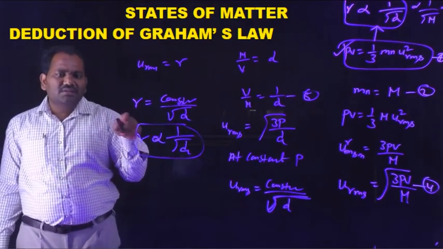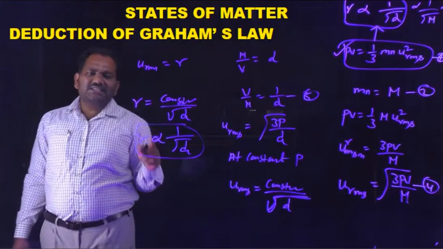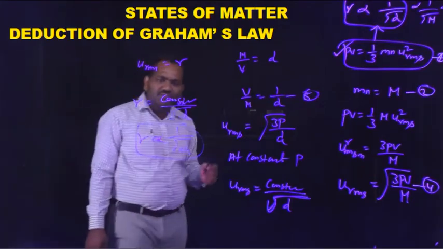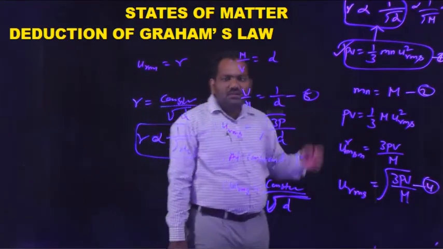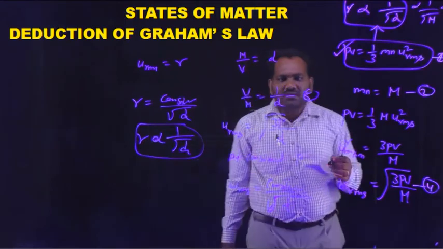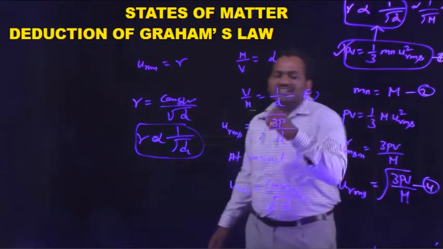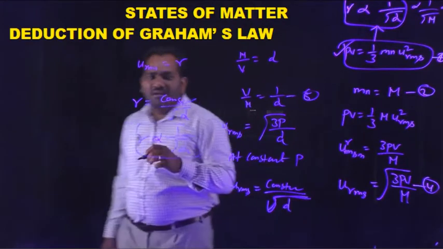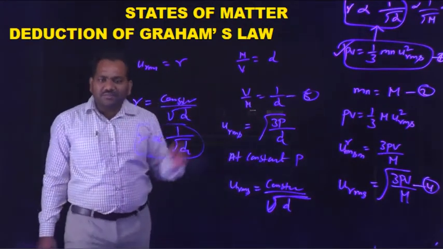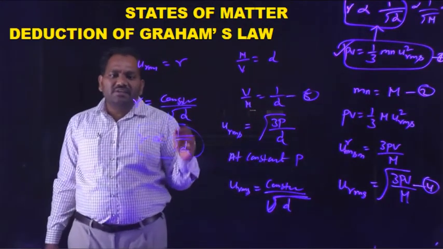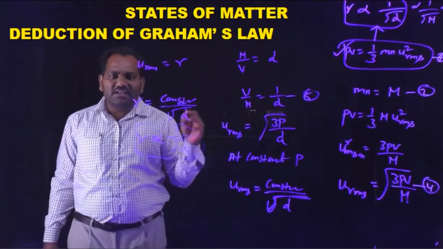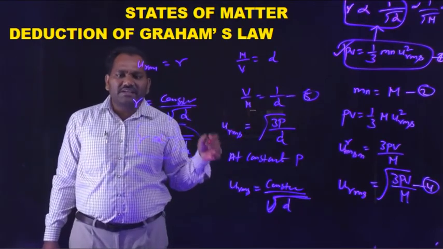In this class, we discussed what is diffusion and what is effusion, what is Graham's law and the different expressions for Graham's law, and how Graham's law is deduced from the kinetic gas equation.